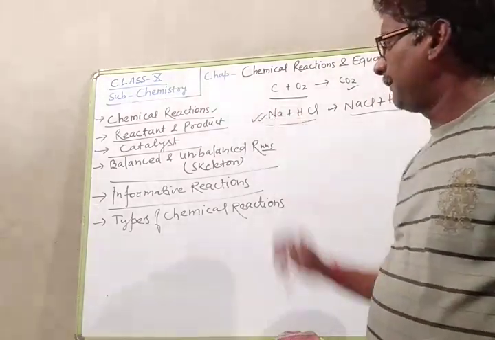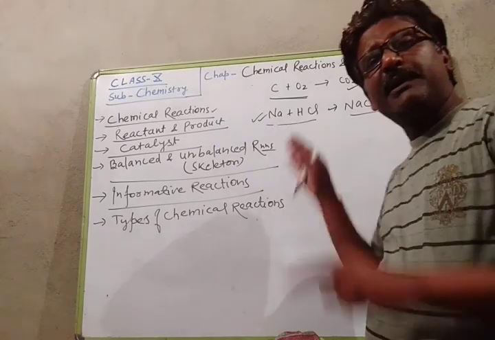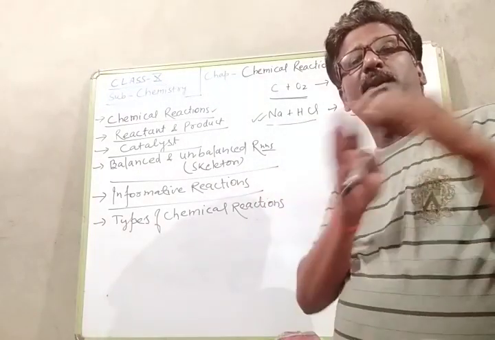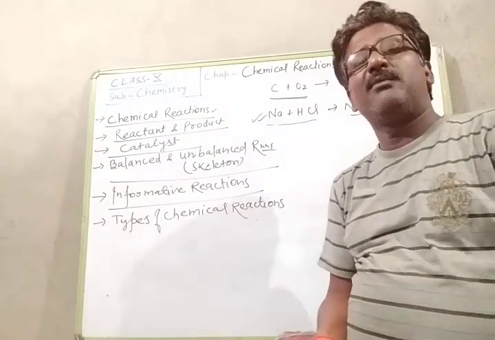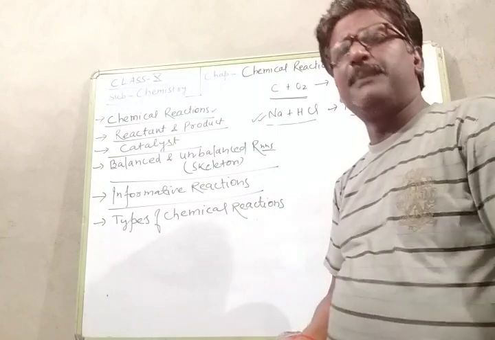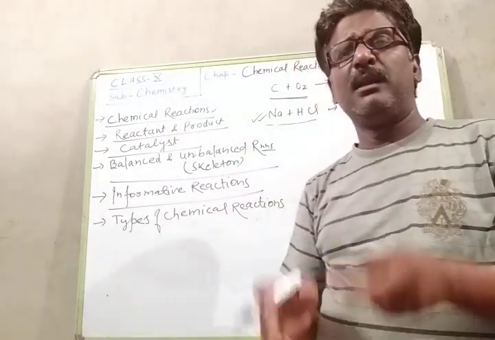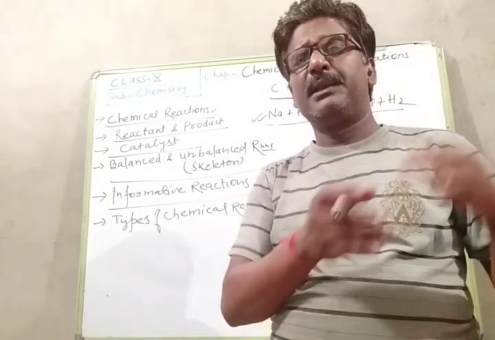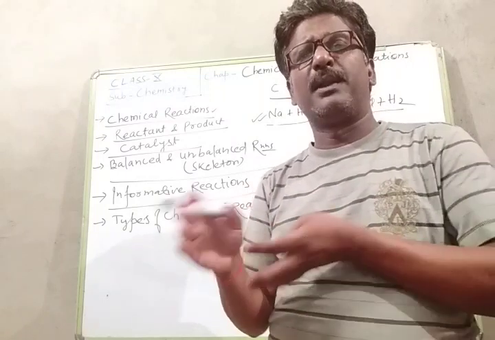So if the total number of atoms in the reactant side is not the same as in the product side, this is an unbalanced chemical reaction. So how can we define a balanced chemical reaction? It is a chemical reaction in which the number of atoms in the reactant side is the same as the number of atoms in the product side.